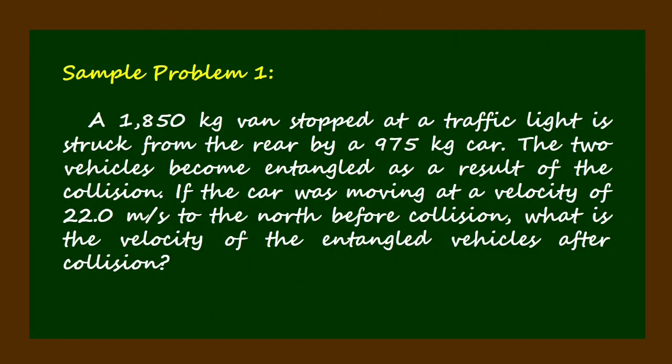Let us explore sample problem 1. A 1,850 kg van stopped at a traffic light is struck from the rear by a 975 kg car. The two vehicles become entangled as a result of the collision. If the car was moving at a velocity of 22.0 meters per second to the north before collision, what is the velocity of the entangled vehicles after collision?